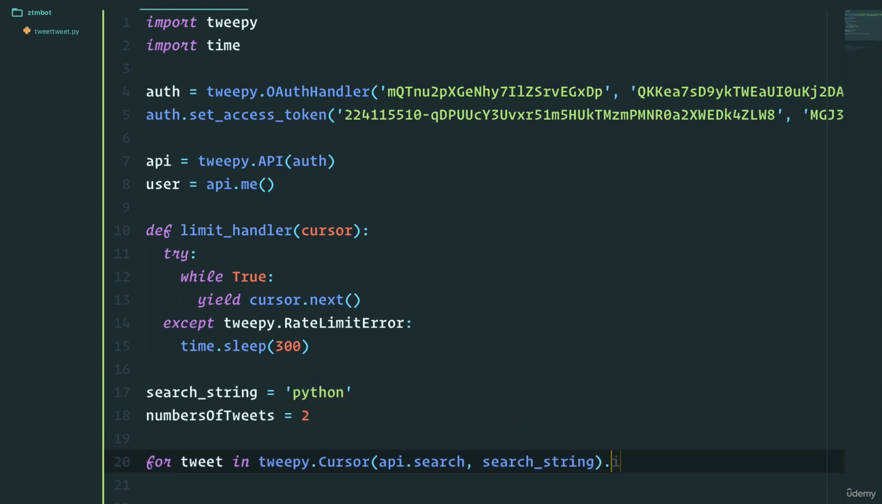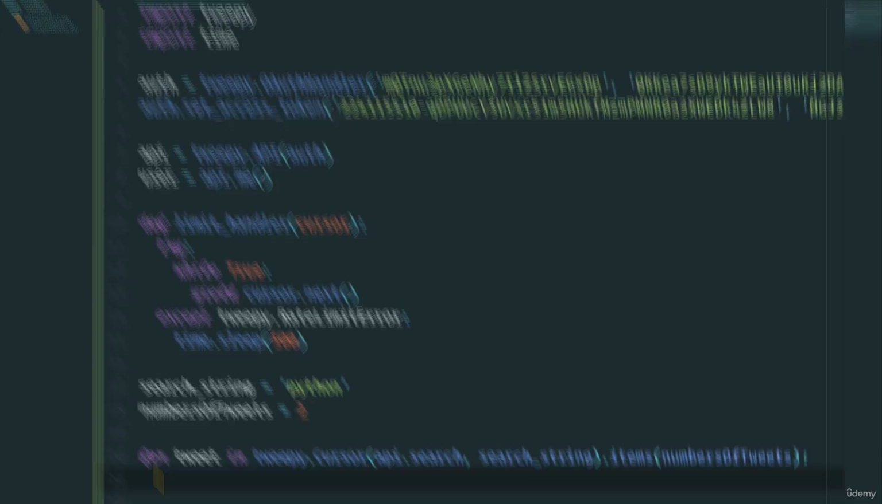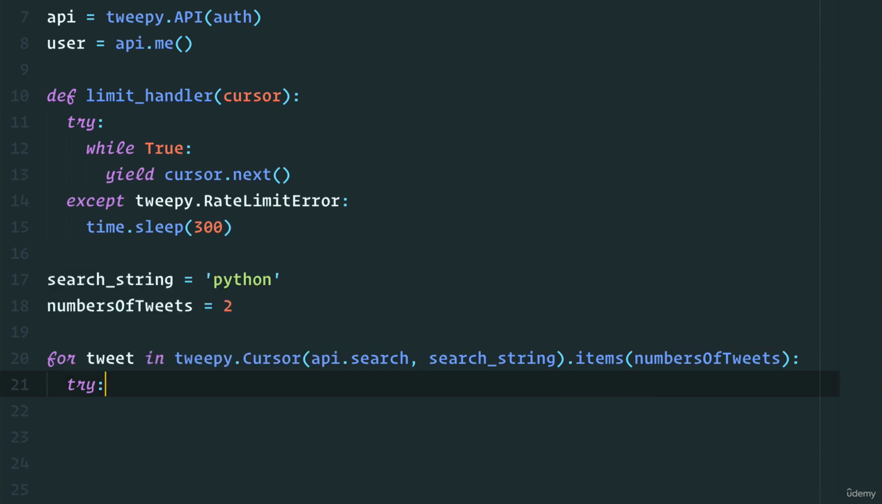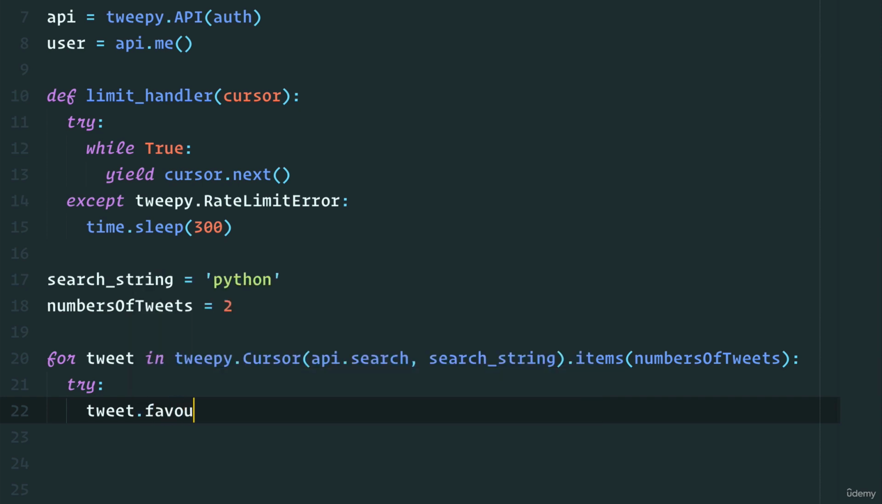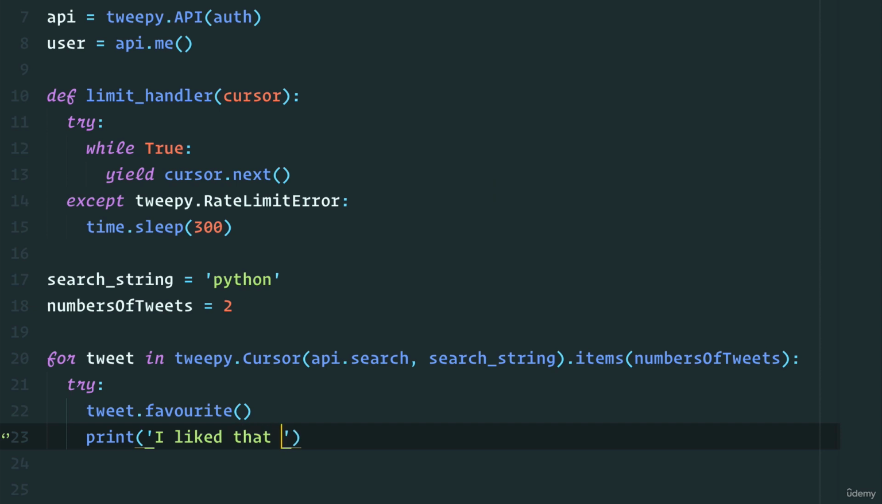And I'm also going to do items in here so we can loop through them. But within the items, I can give it how many items we want to loop through. In this case, we just want to find 2 tweets. So number of items is going to be 2. And in here, we're going to have another try block. And this try block is just going to say tweet.favorite to favorite the tweet that includes Python. And we'll just print to make sure that it worked. I liked that tweet.